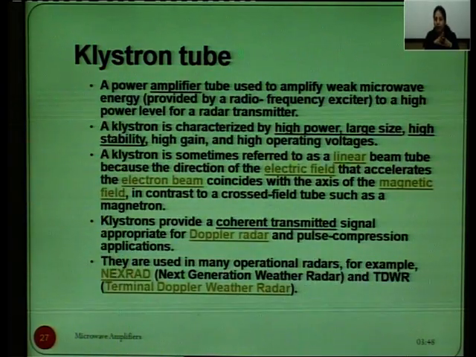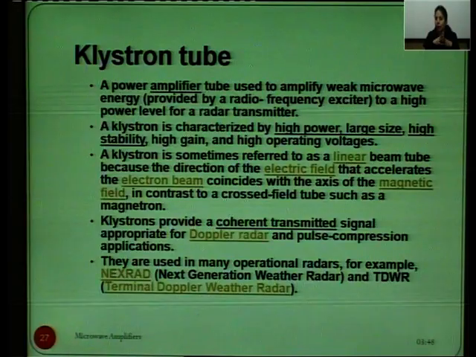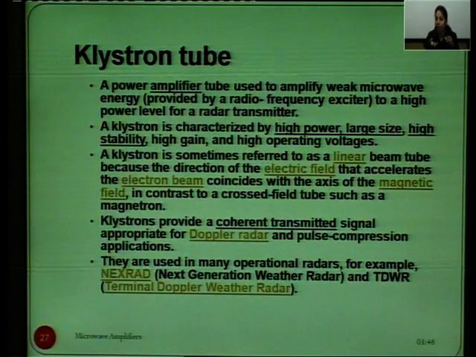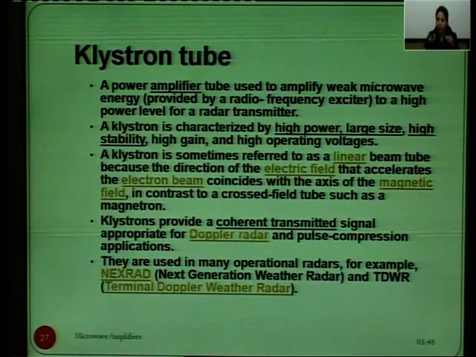A power amplifier tube is used to amplify weak microwave energy signals to high power levels for radar transmitters. A Klystron is characterized by high power, large size, high stability, high gain and high operating voltage.